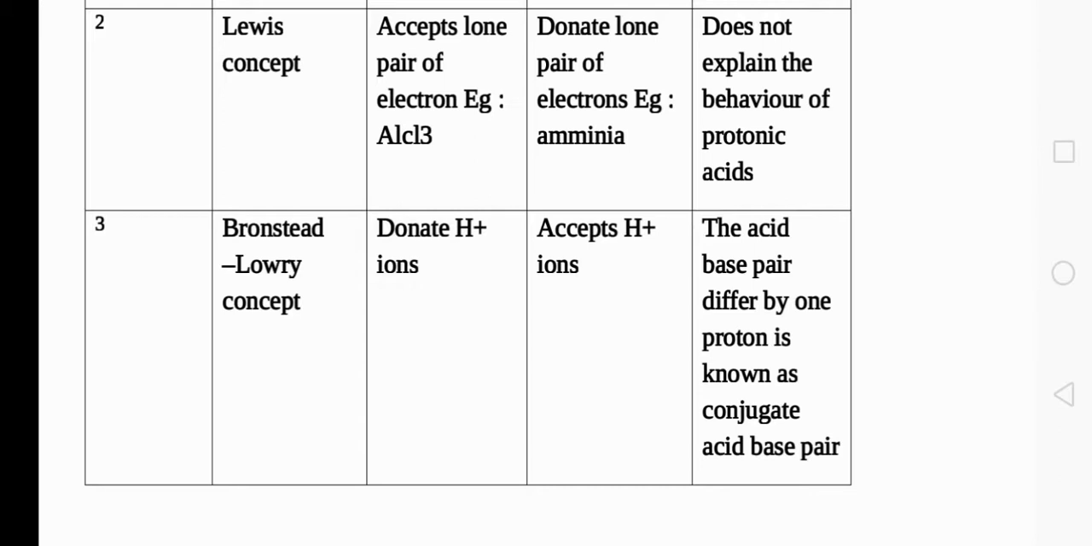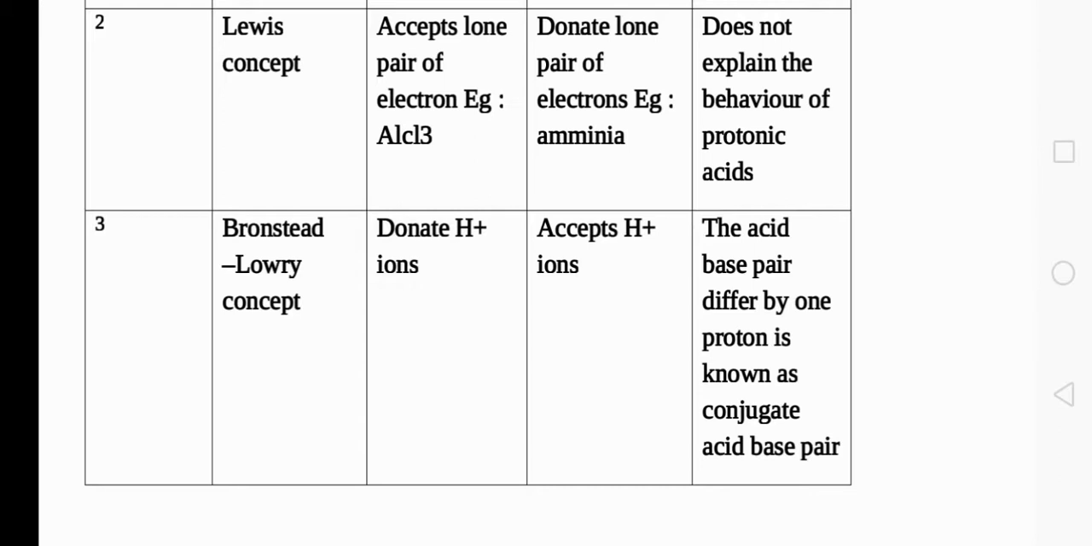According to Arrhenius theory, the substances which donate H plus ions are said to be acids, and substances which are ready to donate OH minus ions in their solution are said to be bases. The second theory is Lewis concept. The substances which are ready to donate a lone pair of electrons are said to be Lewis bases, and substances which are ready to accept that lone pair of electrons are said to be Lewis acids.